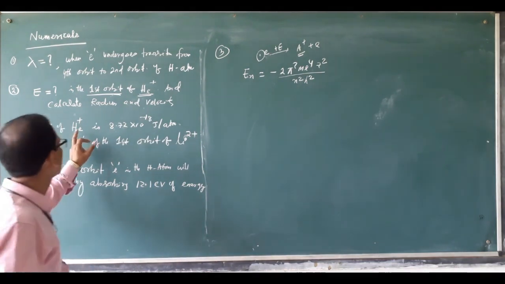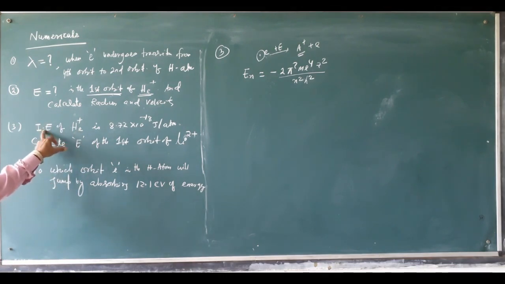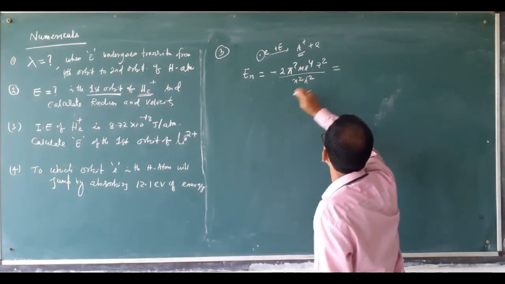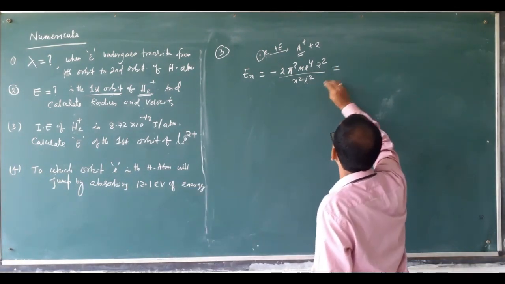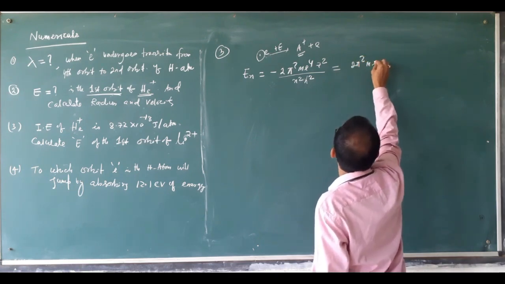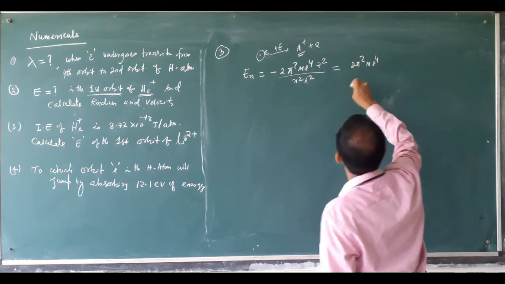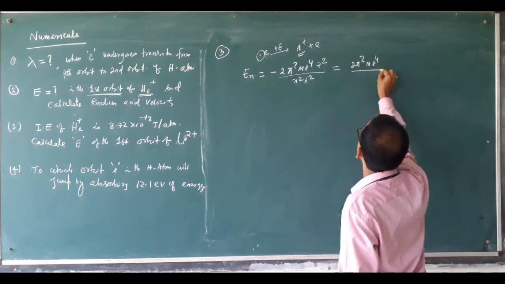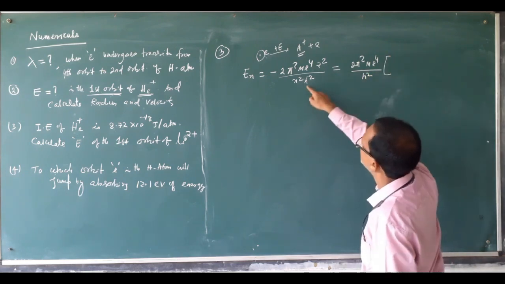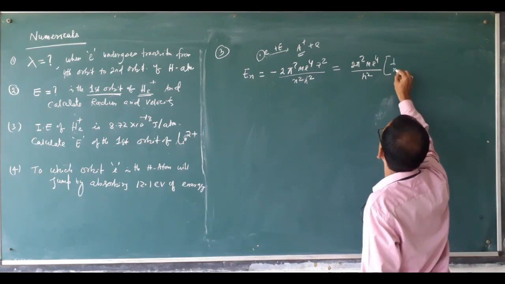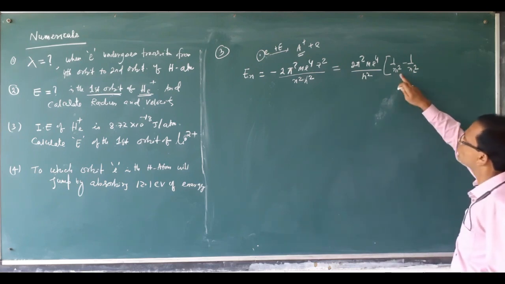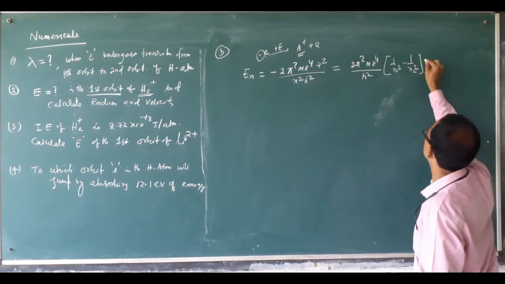For helium, ionization energy, and for any transformation, is equal to 2π²me⁴/h² times (1/n1² − 1/n2²) times Z².